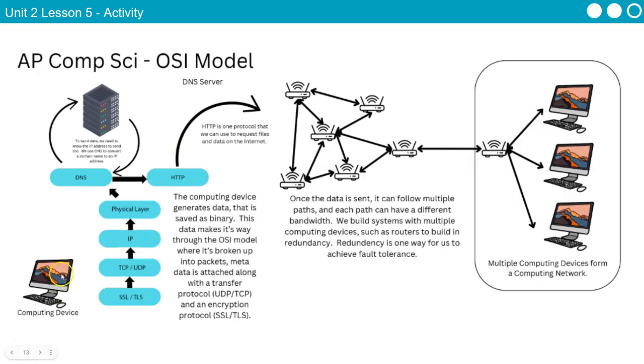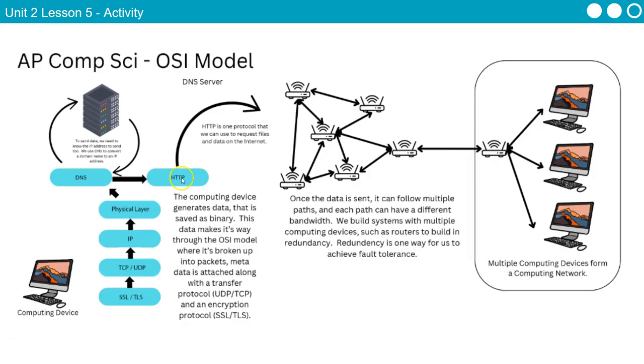So, if we're requesting a website, we work our way up. So now we have a bunch of packets with a bunch of zeros and ones that has all of this data for us. The first thing it does is it makes a call to the DNS so it can translate that domain name that you gave it, example.com, to an IP address. Once it returns that IP address back to us, we then make our request.